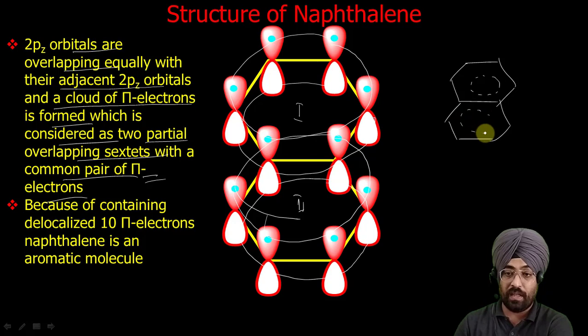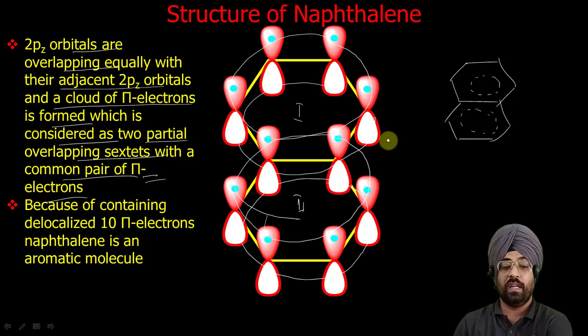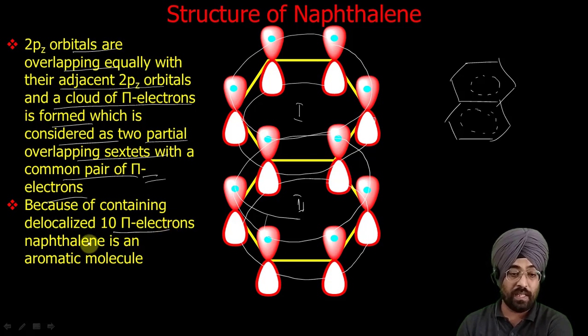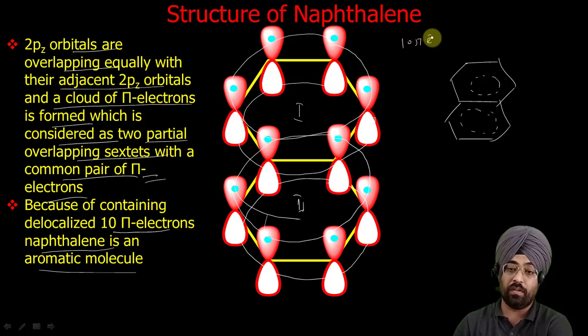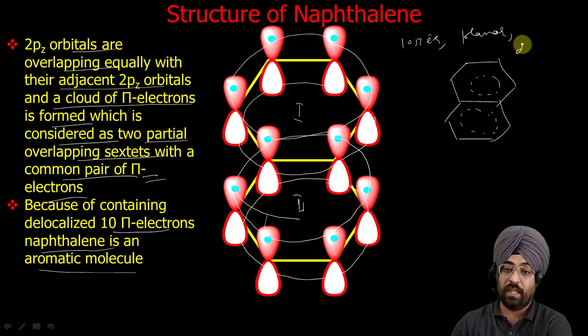This is the resonance hybrid structure of naphthalene, and naphthalene contains 10 pi electrons, it is planar, and it shows delocalization. So this is also aromatic. It has 10 pi electrons, it is planar, it shows delocalization, so it satisfies all the conditions of Huckel rule. That's why it is aromatic.